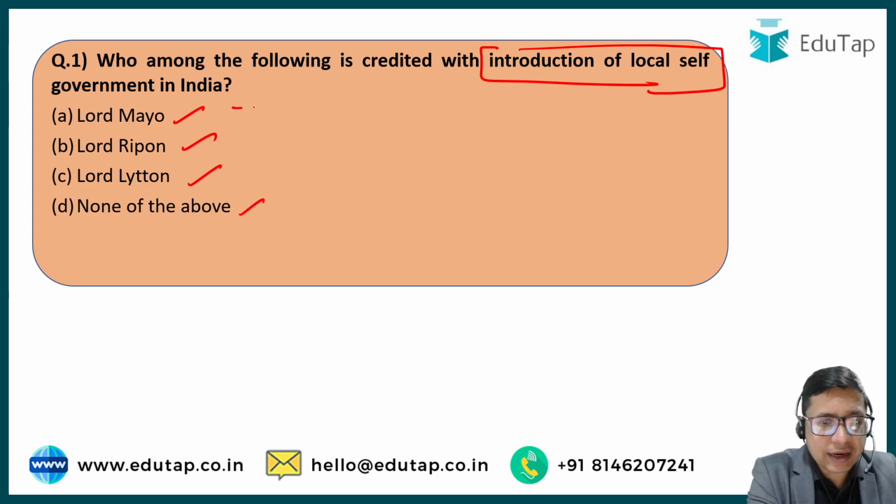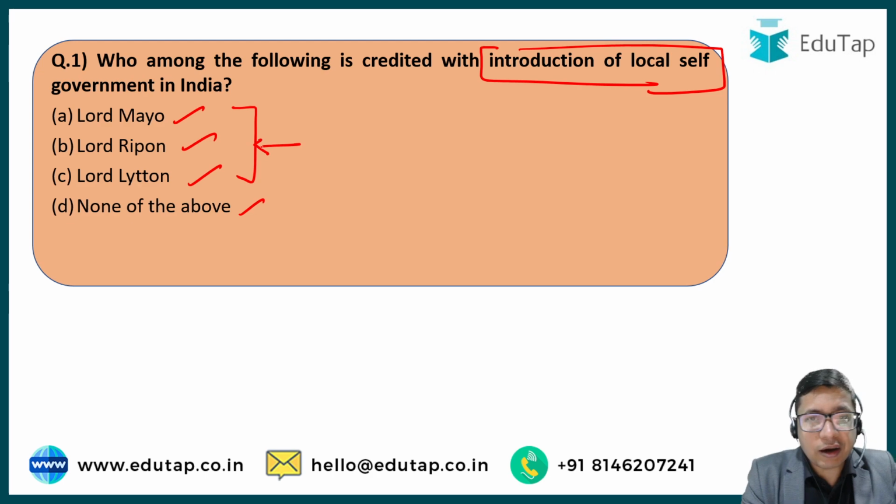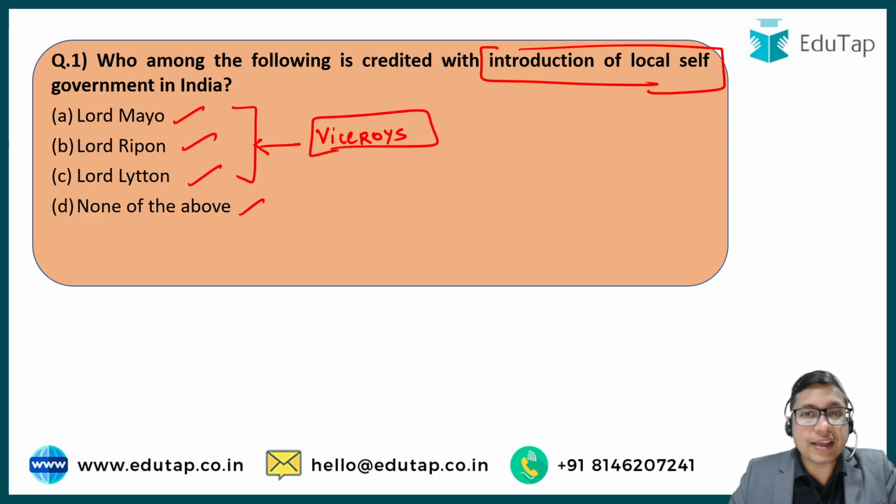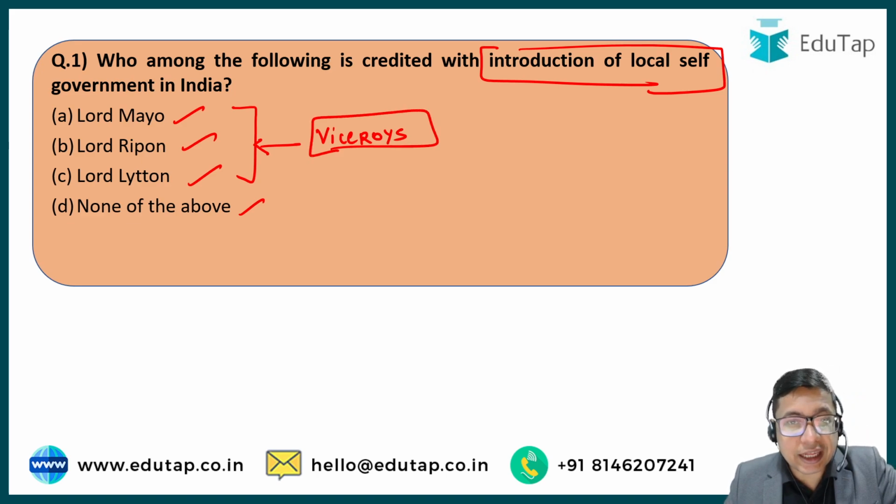All these three personalities here are viceroys of British India, and under one of their tenures we got local self-government in India. So who was the person who came up with this particular concept of local self-government? We also call this person the father of local self-government in India. The correct answer for this question is option B, Lord Ripon.